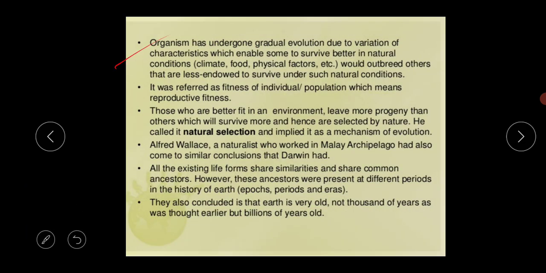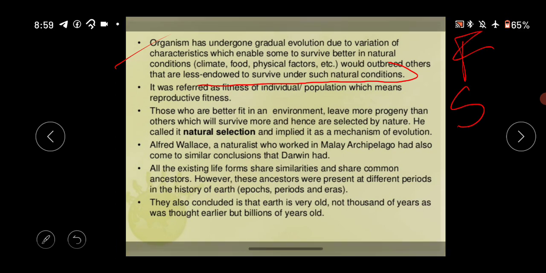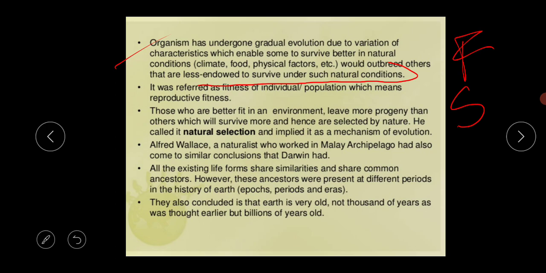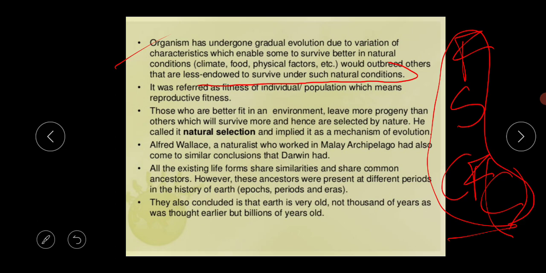Next, the organism has undergone gradual evolution due to variation of characteristics, which enables some to survive better in natural conditions and outbreed others that are less endowed to survive under such conditions. So what is our basic need? The food, the shelter, and the different kinds of the climatic factor. Food, shelter, and the clothes. So these are the main things, and these are dependent on the climatic factor.